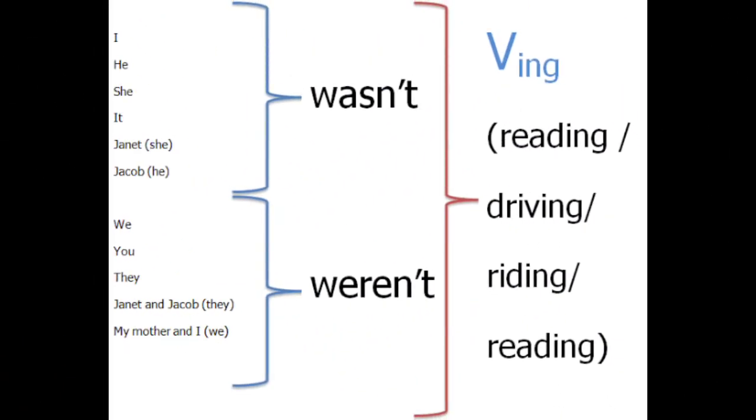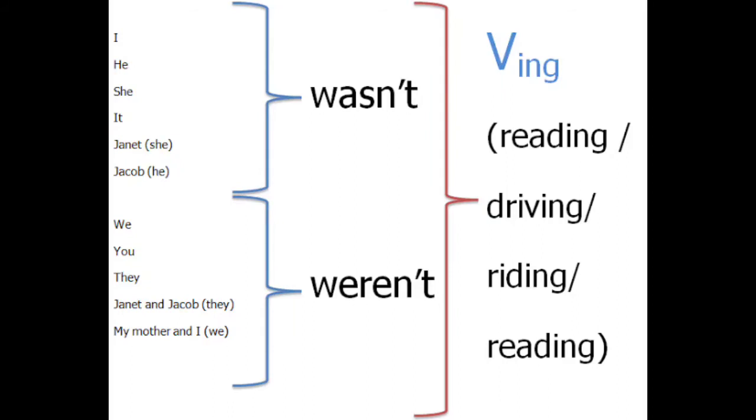Look at the formula here. For the subjects I, he, she, it, we need to use was, or was not. In negative, we need to use wasn't. In positive, we need to use was. For the plural subjects like we, you, they, we need to use were.